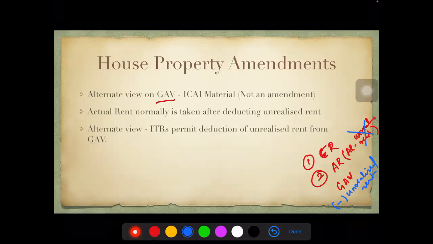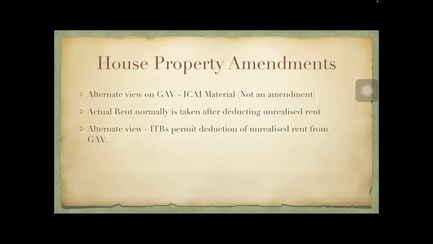Why is this alternate view given? Because the income tax returns are permitting deduction in this manner too. Please remember, it is only an alternate view. Even if you are doing it in the earlier way, it is completely okay. Yes, just don't get confused when you come across this in your material. So this is also an option given. You either subtract your unrealized rent from the actual rent here or from the GAV. That's the option available now.